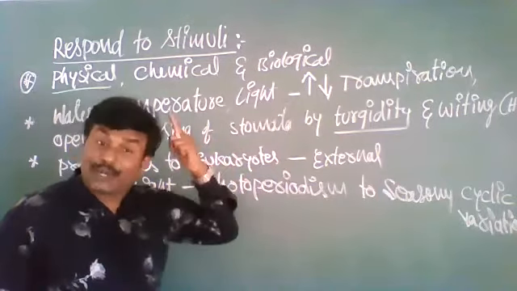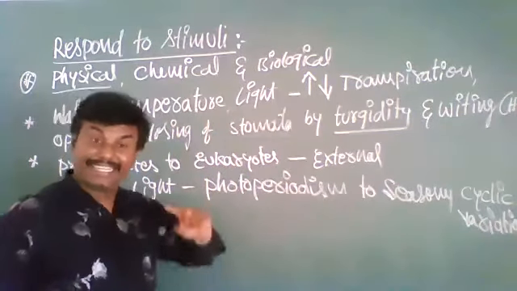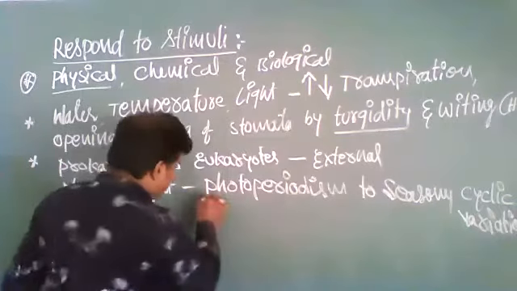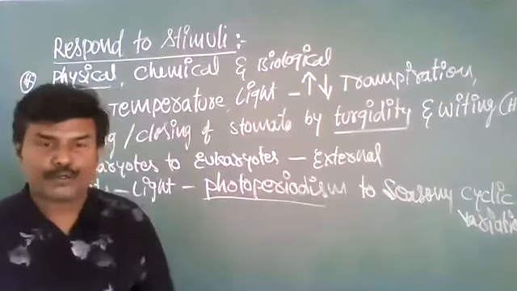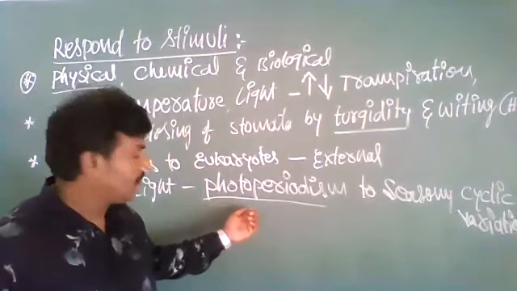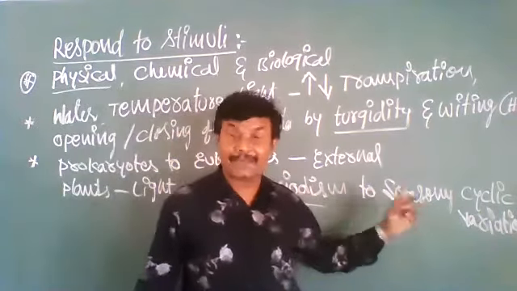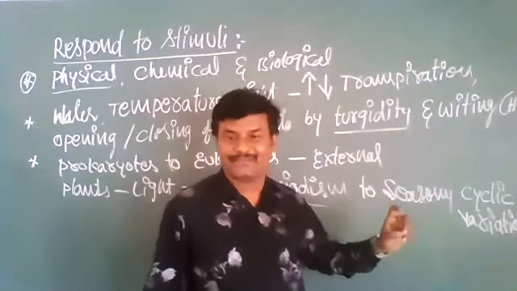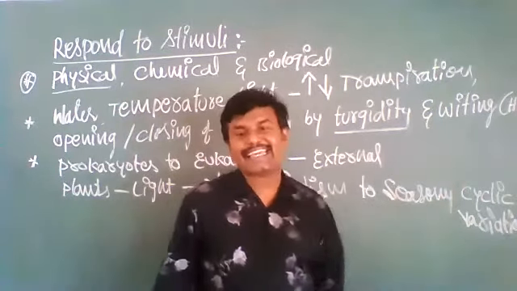Plants respond to light, daylight and night light, and that phenomenon is called photoperiodism. Across the seasons, summer, winter, and rainy season, they show various cyclic variations.